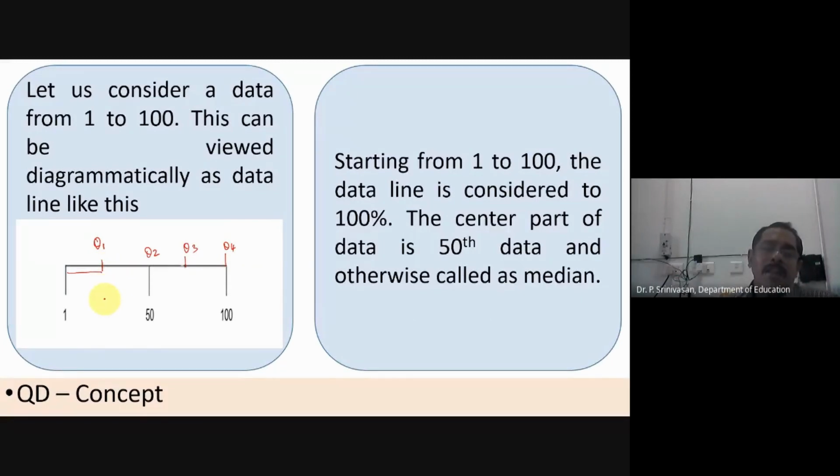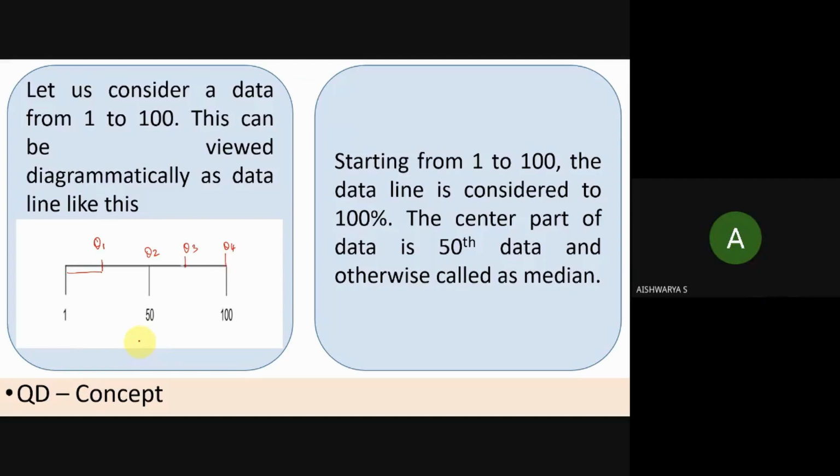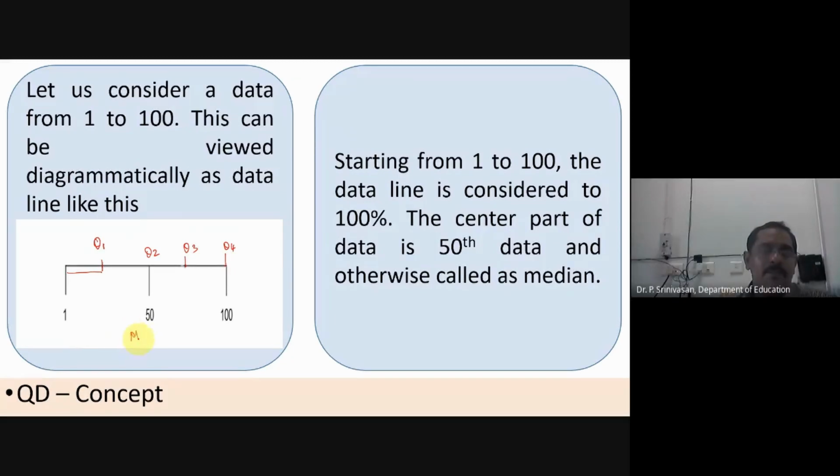Okay, what is the another name for Q2? Median. Yes. The another name for Q2 is median, which is nothing but the middlemost score, which divides the data into 2 equal halves. That is the median.